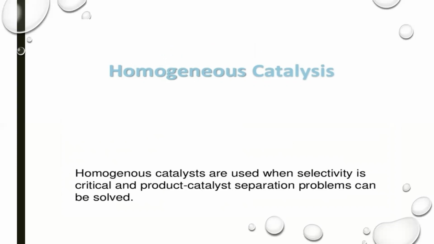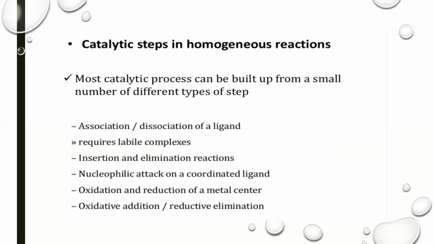Next are the types of catalysis: homogeneous catalysis and heterogeneous catalysis. Organometallic compounds are able to perform both homogeneous and heterogeneous catalysis. First, we will discuss homogeneous catalysis. Homogeneous catalysts are used when selectivity is critical and the product-catalyst separation problem can be solved. When we want a very selective product, then we use homogeneous catalysis.